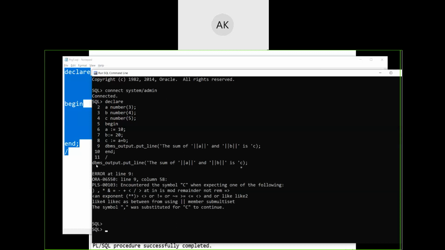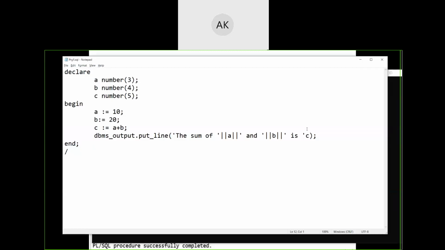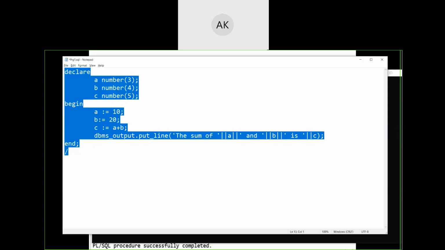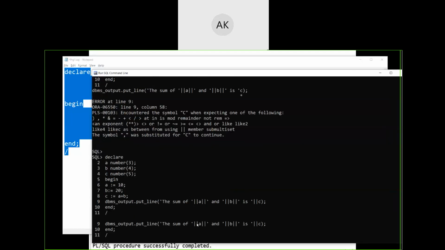It is giving an error here at line number 9. Encountered the symbol C when expecting. Okay, we did not keep the symbol here. So let's again keep it. PLSQL procedure successfully completed.